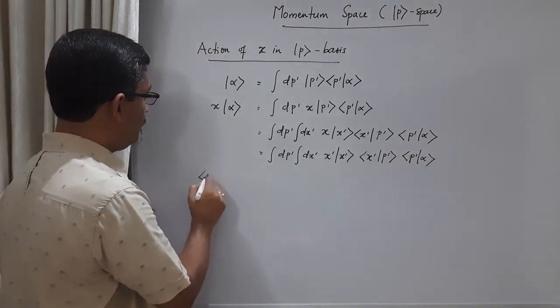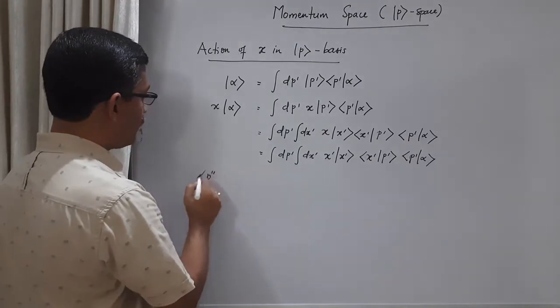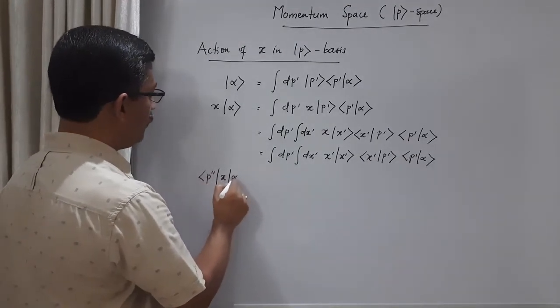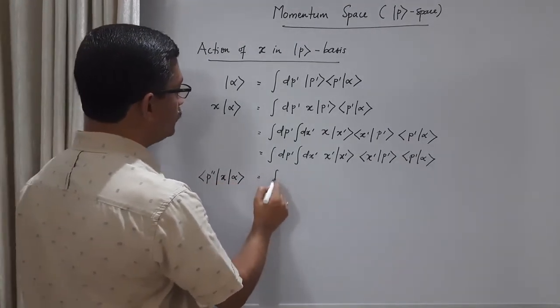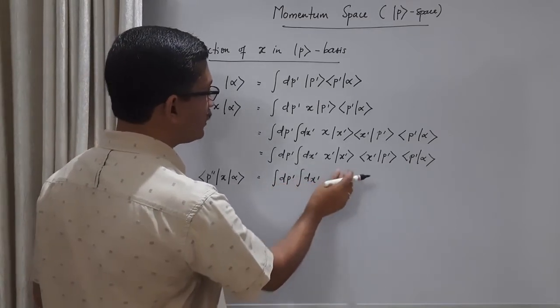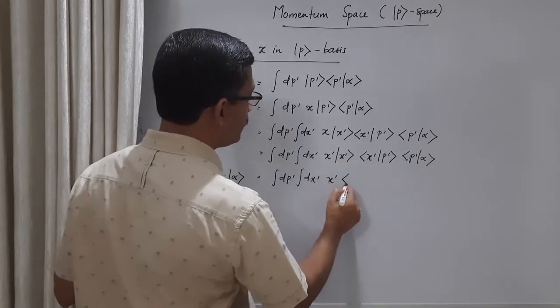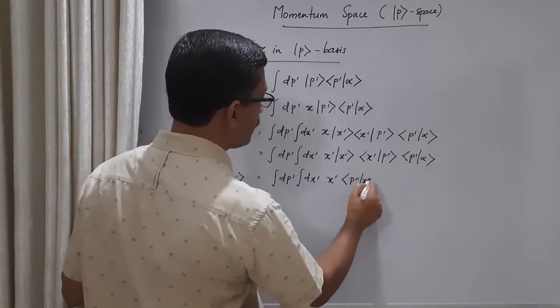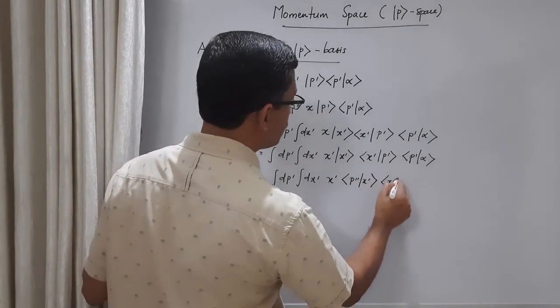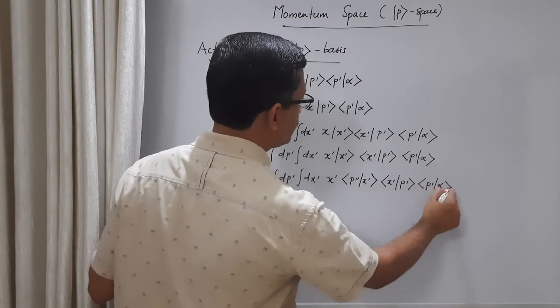Already we have used ket p prime here, so I am using p double prime. This bra vector should act on the ket vector on the right side. So we have p double prime x prime, x prime p prime alpha.